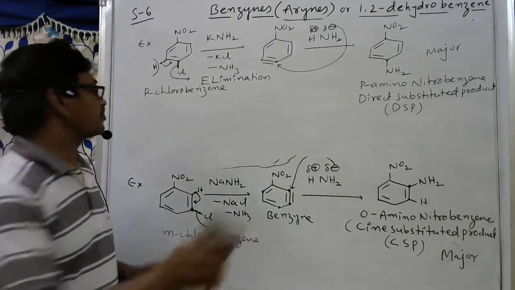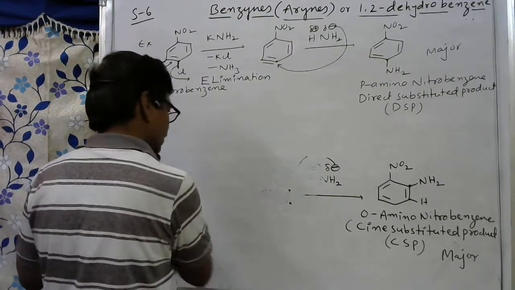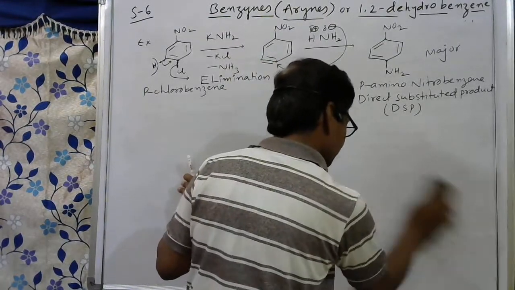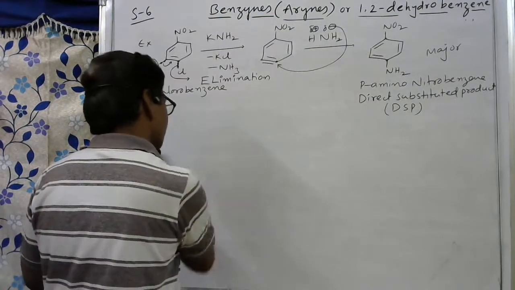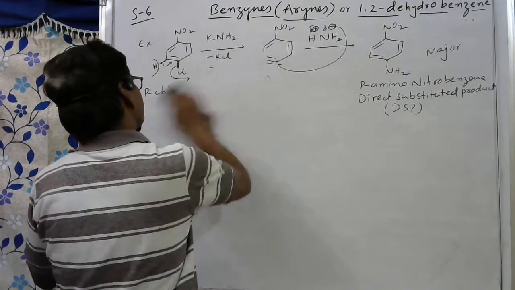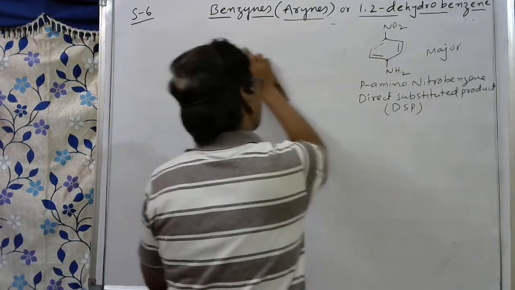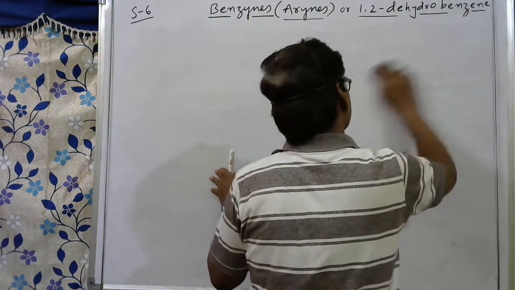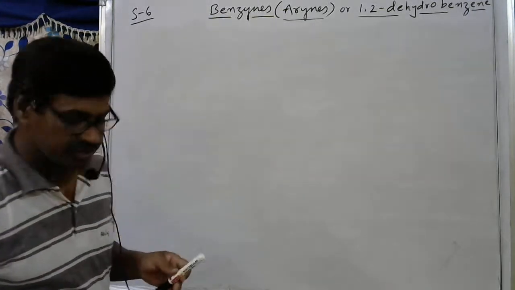Here, see, as the electron releasing group I am taking OCH3. First of all, you should know about OCH3. What is OCH3? It is an electron releasing group. If it is an electron releasing group, on which carbon atoms negative charge is produced and on which carbon atoms positive charge is produced, that we have to decide first based on the concepts.